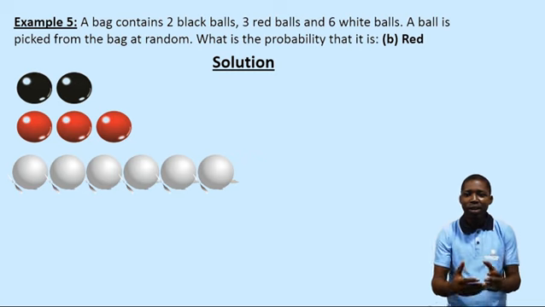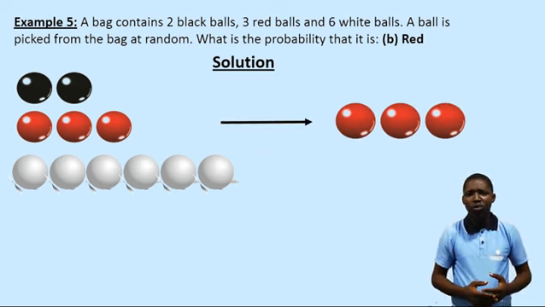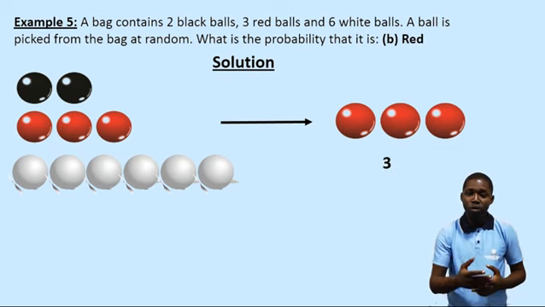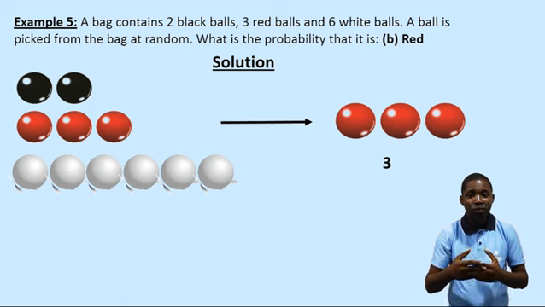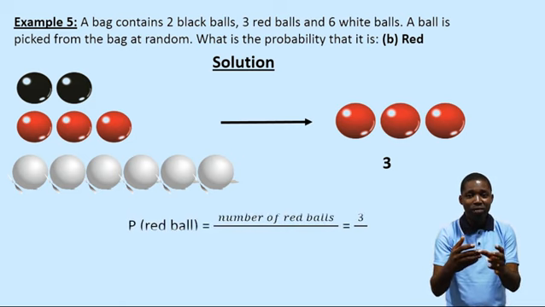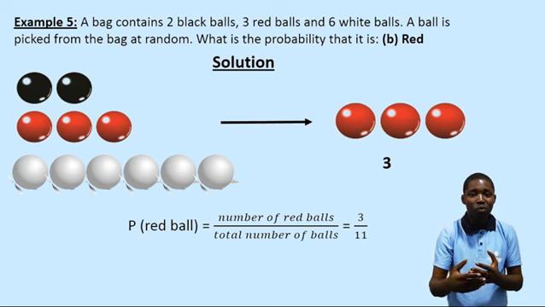Secondly, we are asked to get the probability of picking a red ball. Again, how many red balls do we have in the question? Your guess is as good as mine. It is 3. That means we have 3 out of 11. So we have 3 red balls and we have a total of 11. So that makes it 3 over 11.